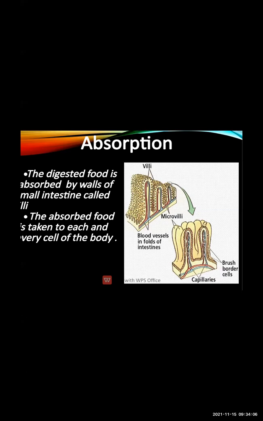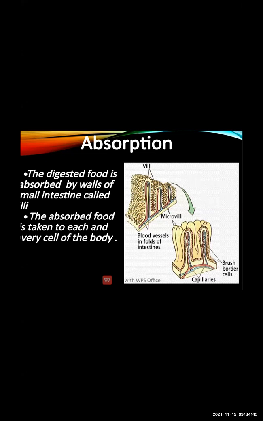Then the next part is absorption. Now whatever food is digested in all these organs is absorbed by the small intestine through the villi. So villi is the organ which absorbs the digested food through the walls of the small intestine. Most of the food is digested and absorbed by the small intestine through the villi. Now the absorbed food is taken to each and every cell of the body.